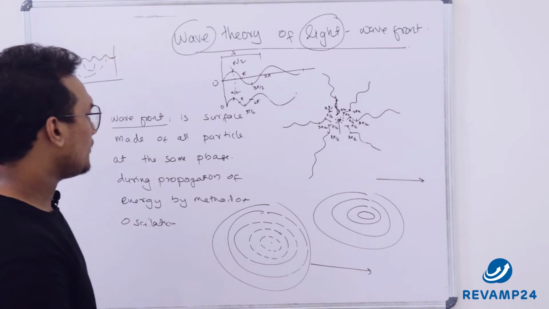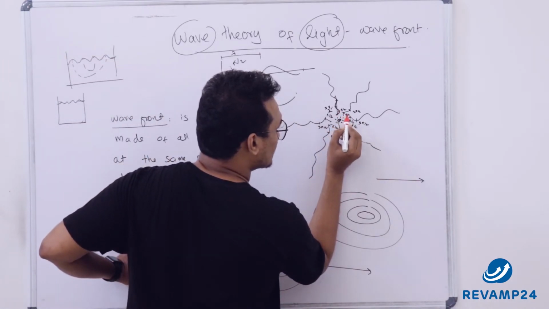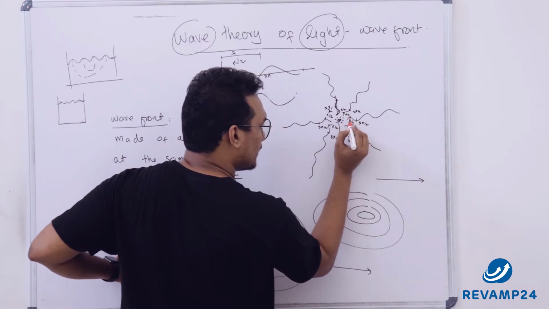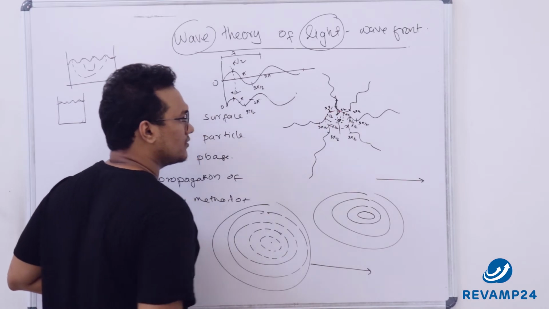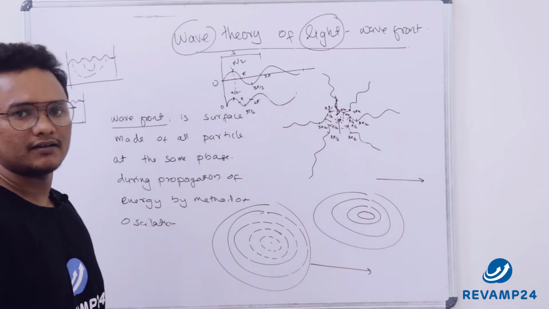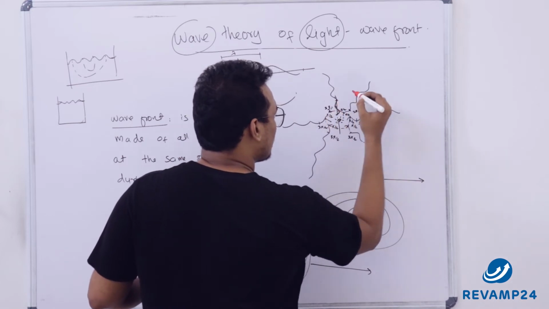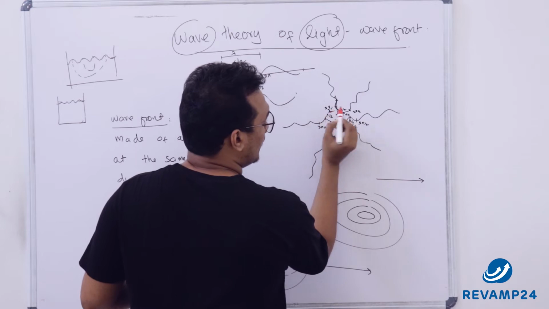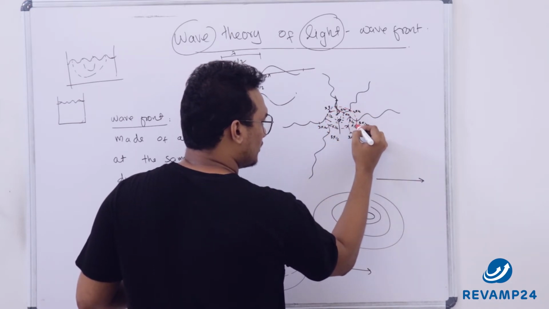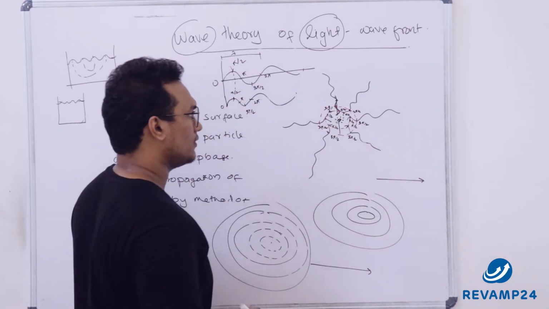Now, if I join all the points which are at the same phase of vibration, pi by 2, pi by 2, pi by 2, pi by 2, this is a wavefront. The next wavefront I can obtain by joining all the points which are at the same phase of vibration. So this is 3 pi by 2, 3 pi by 2, 3 pi by 2, 3 pi by 2.